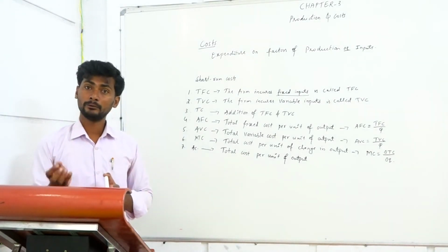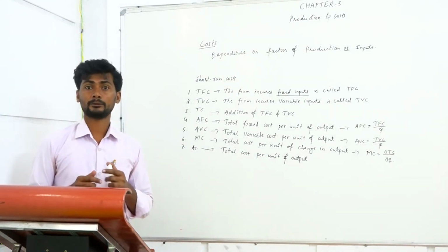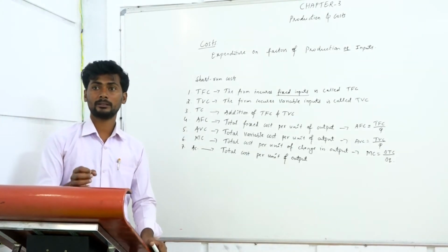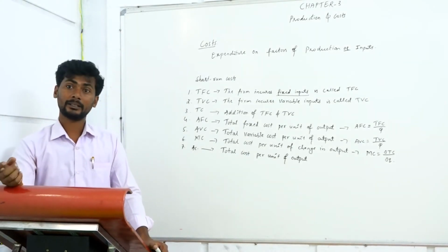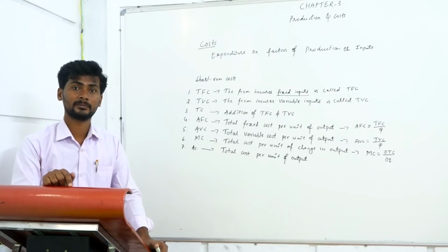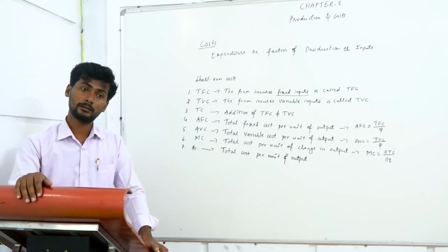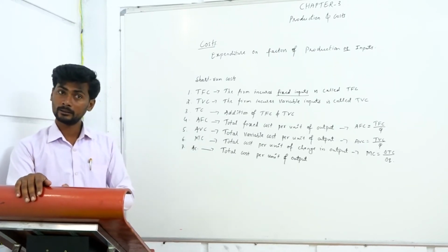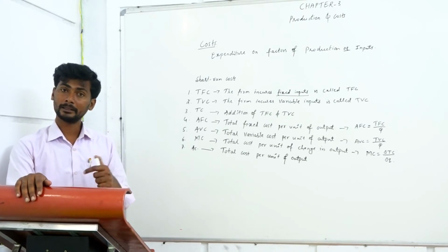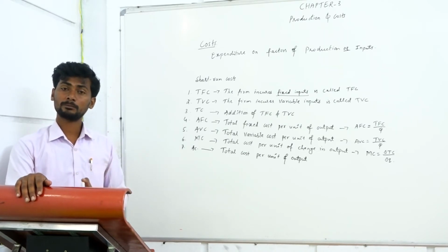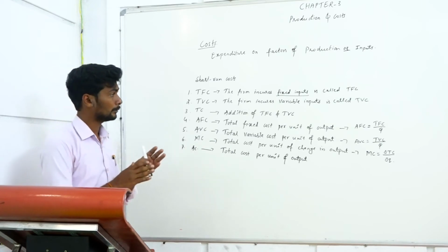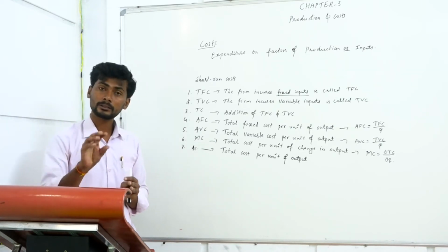Along with that, it has to incur variable cost, because it has to purchase some of the other factors which are variable. What are the variable costs in a firm? Petrol and diesel, cost of raw materials, electricity bill, cost of transport. So it has to spend its money on such factors.